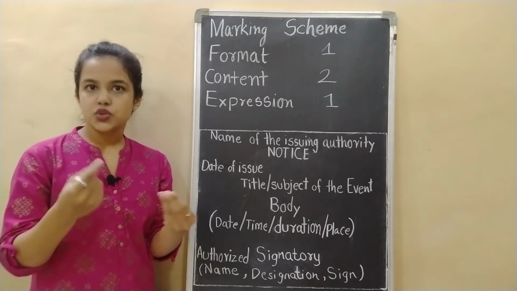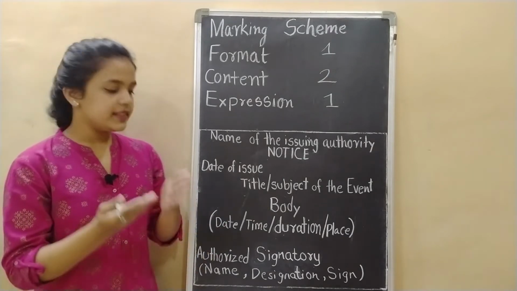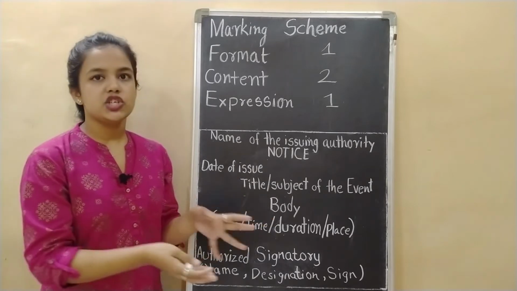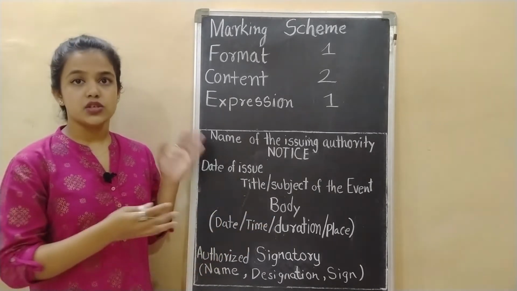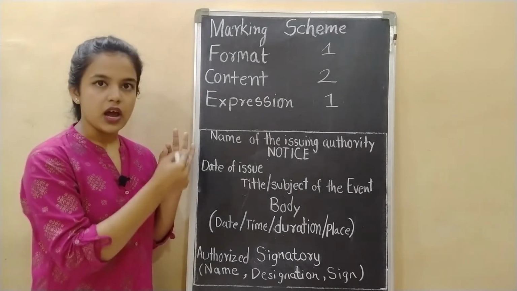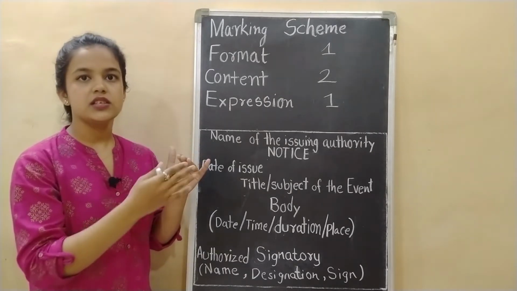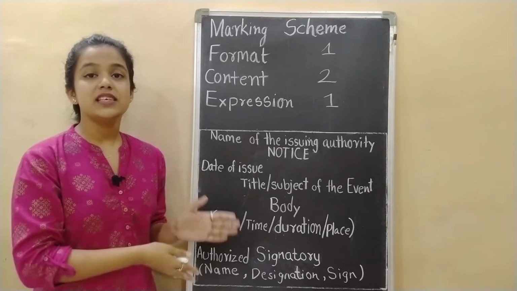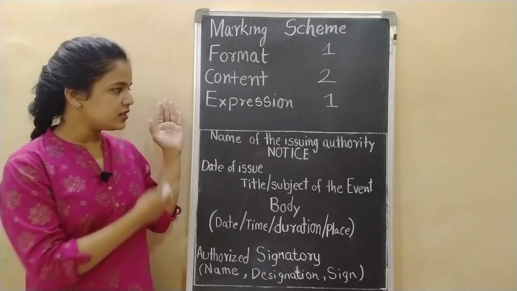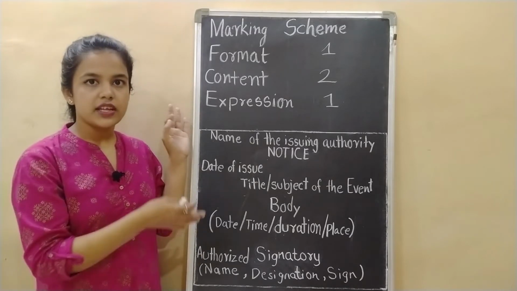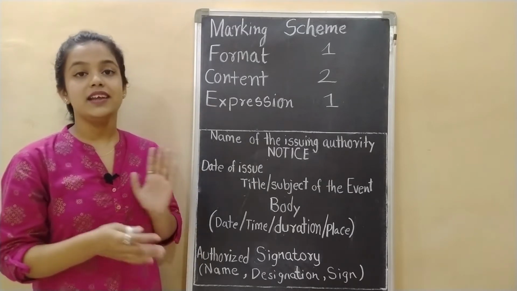Now if you are a student and you are writing the notice, then your name and designation will come here. For example, your name is Rahul and you are writing this notice, then you will write Rahul and then your designation, that is, you are a student. So this is the designation, the authorized signatory. You have seen the format. You can just take a screenshot or you can write it in your book.